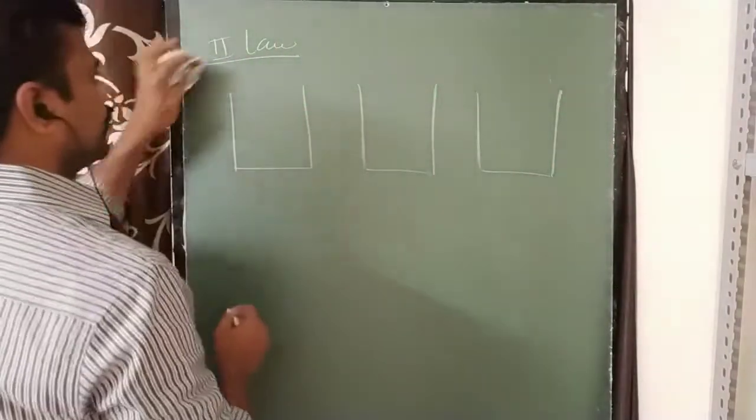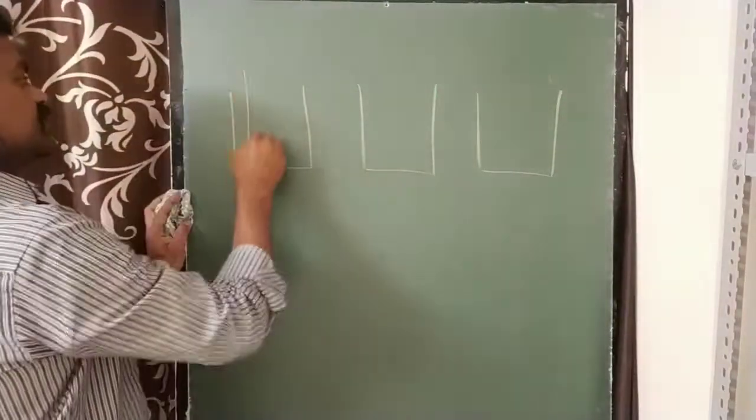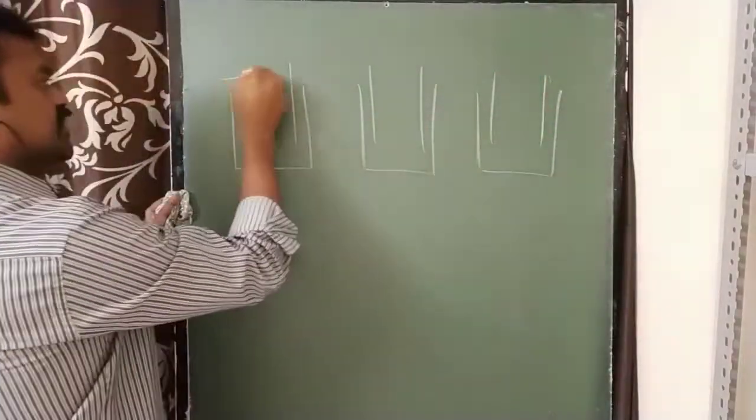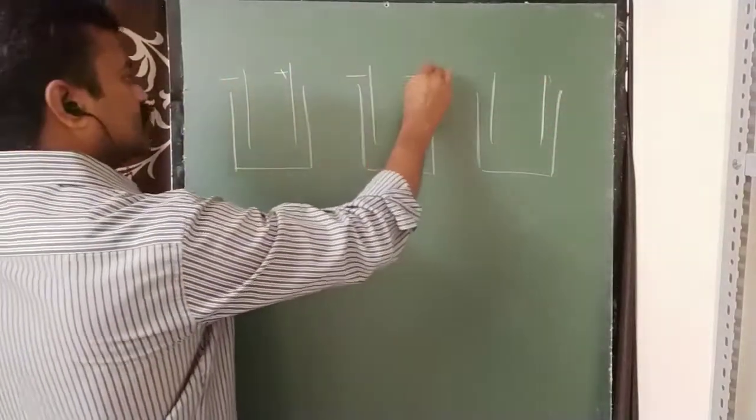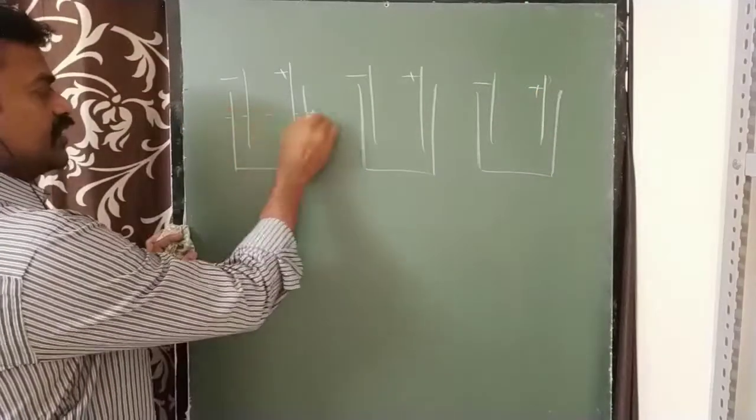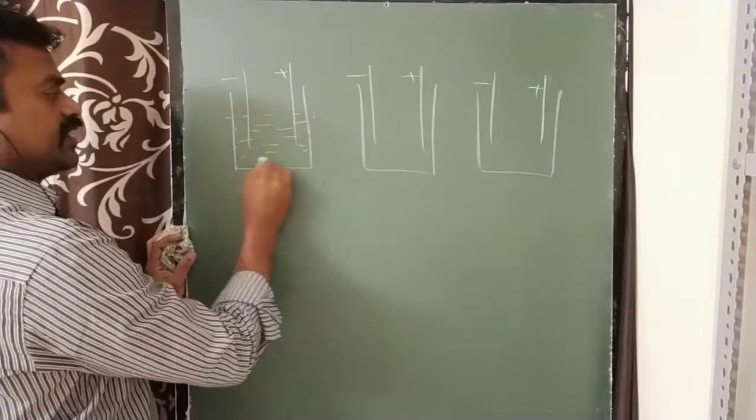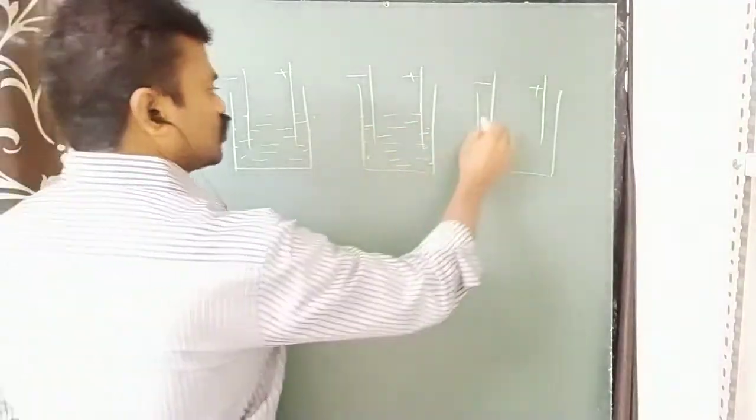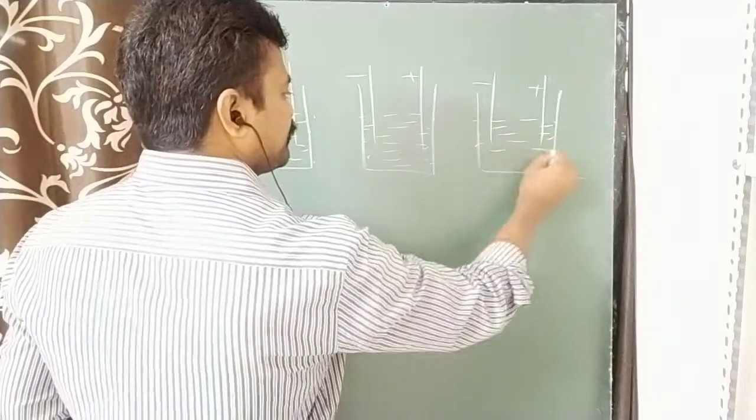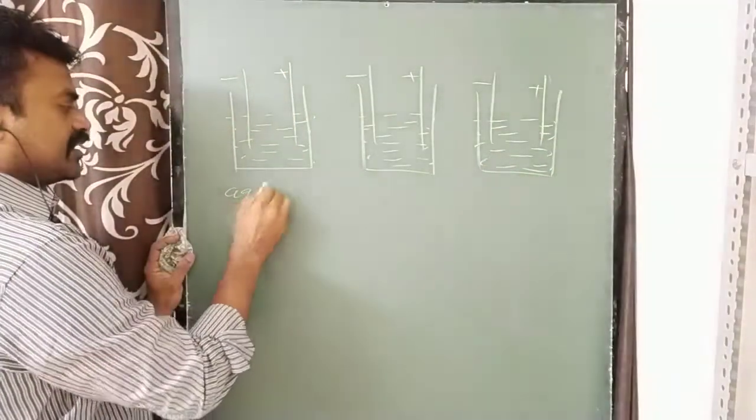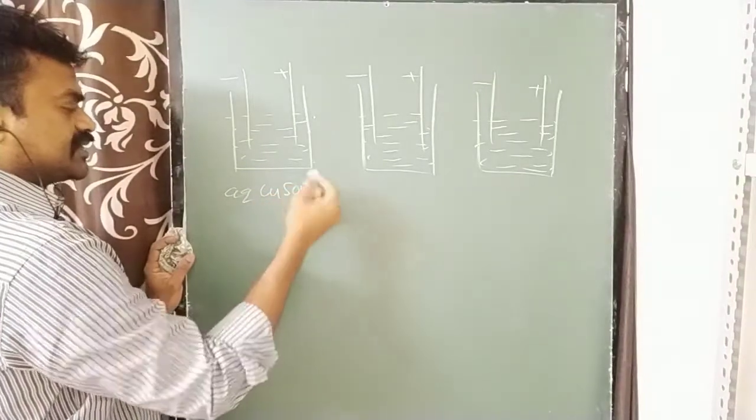One diagram. Faraday's second law. In this, electrodes are taken. So this is cathode, anode, cathode, anode, cathode, anode. And we have 3 different electrolytic cells. So 3 different electrolytes I am taking. Here in this case I am taking aqueous copper sulfate.